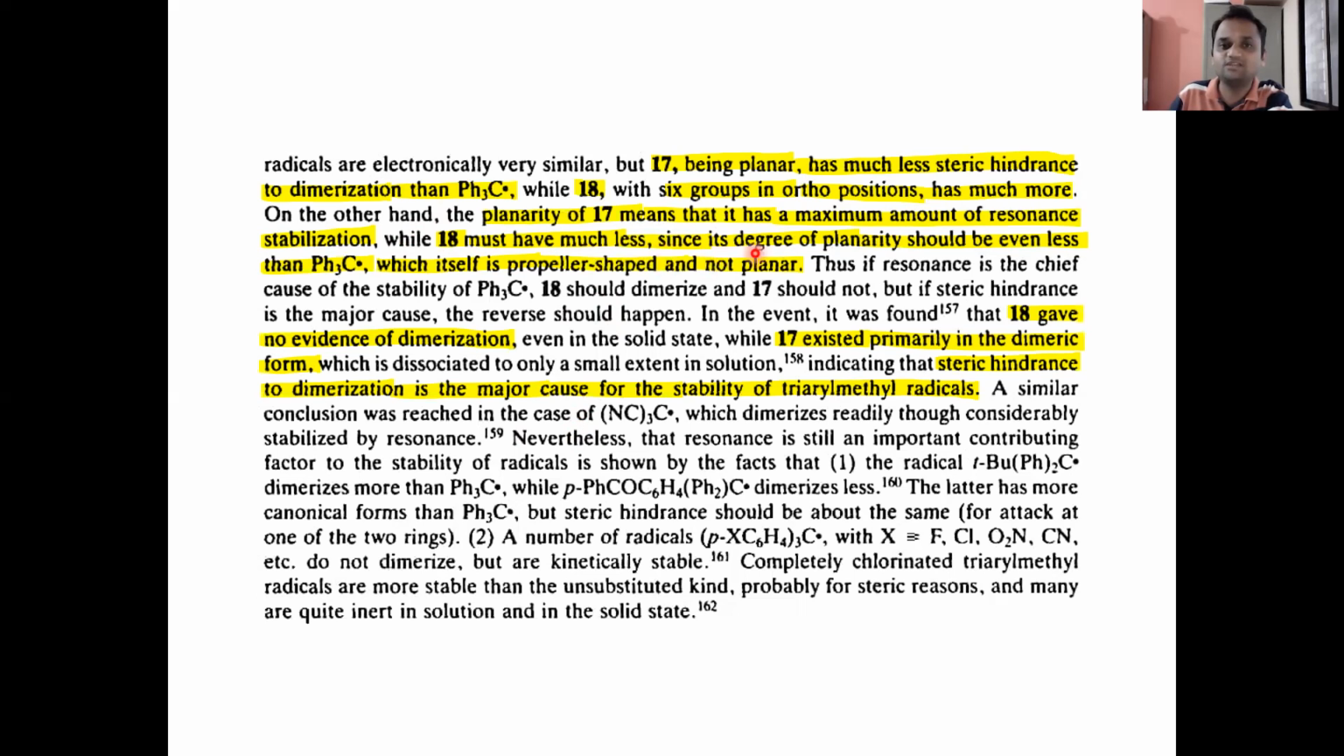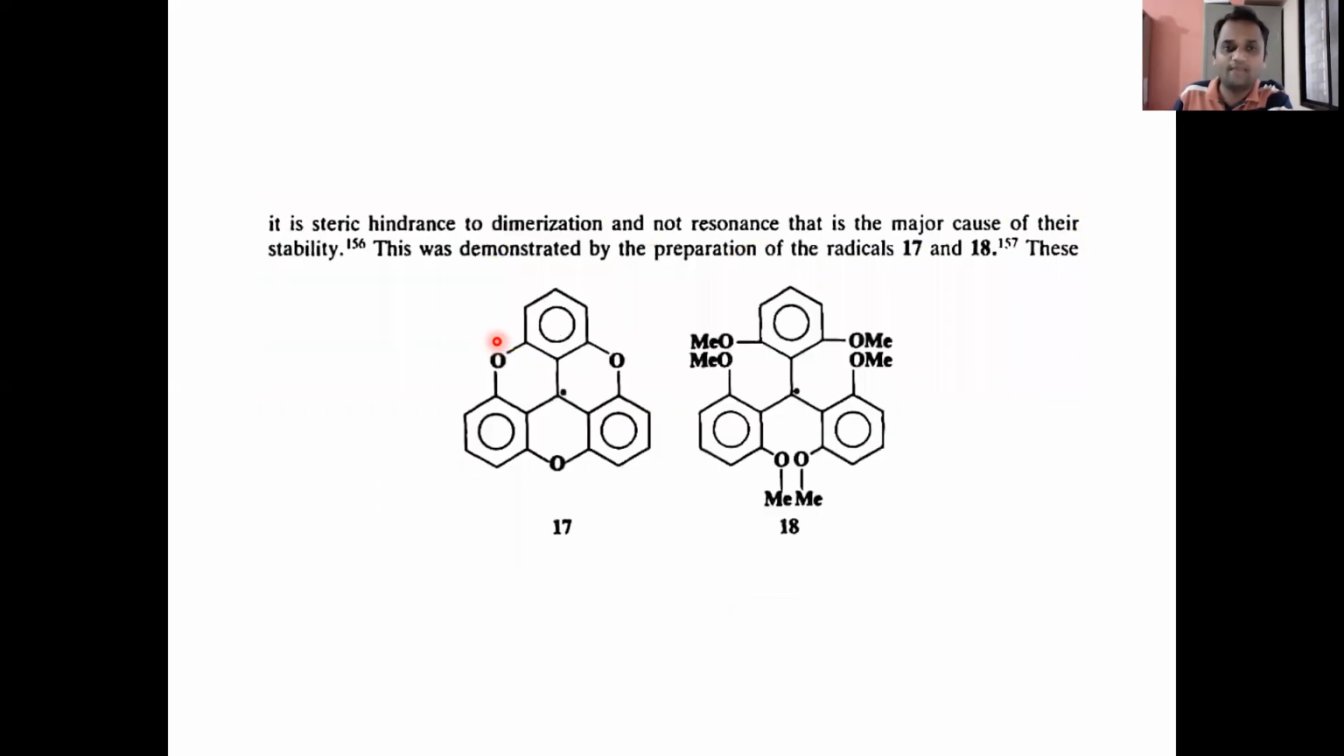since its degree of planarity should be even less than the triphenyl methyl radical, which itself is propeller shaped and not planar. Thus, if resonance is the chief cause of the stability of triphenyl methyl radical, 18 should dimerize and 17 should not. But if steric hindrance is the major cause, the reverse should happen. So in this event, it was found that 18 gave no evidence of dimerization.